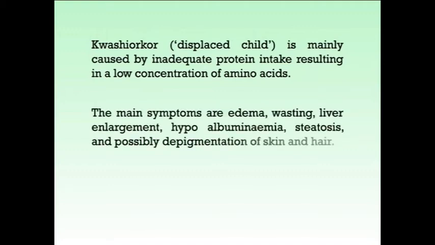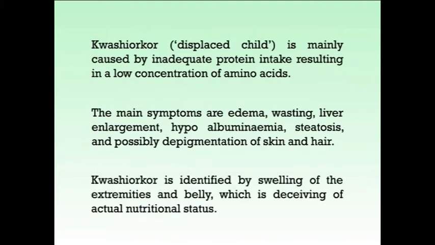The main symptoms are edema, wasting, liver enlargement, hypoalbuminemia, steatosis, and possibly depigmentation of skin and hair. Kwashiorkor is identified by swelling of extremities and bellies, which is deceiving of actual nutritional status.